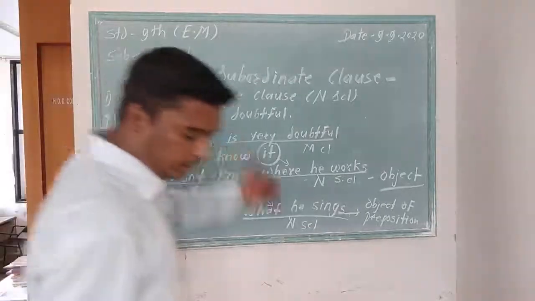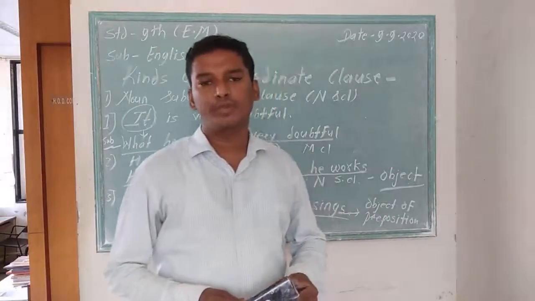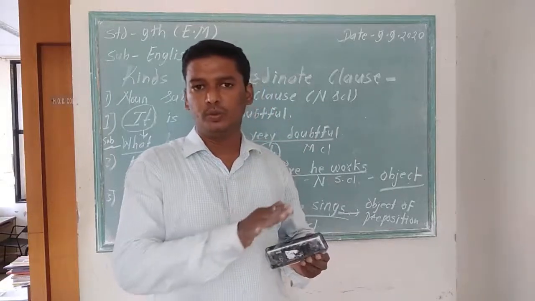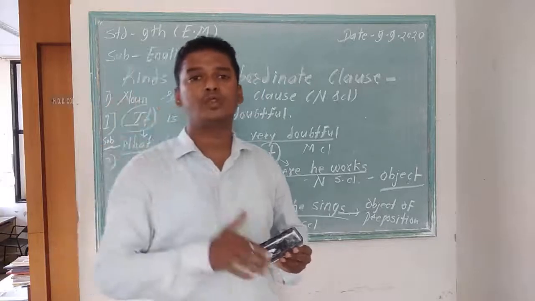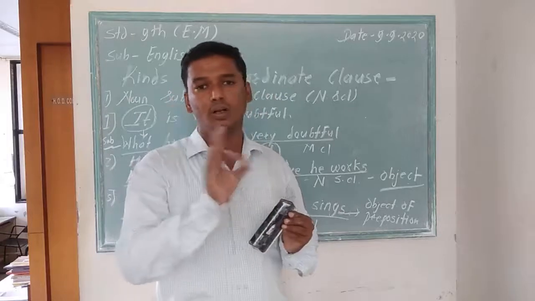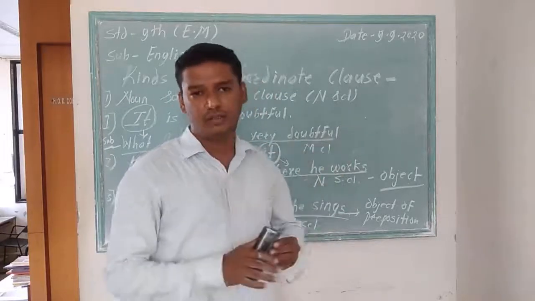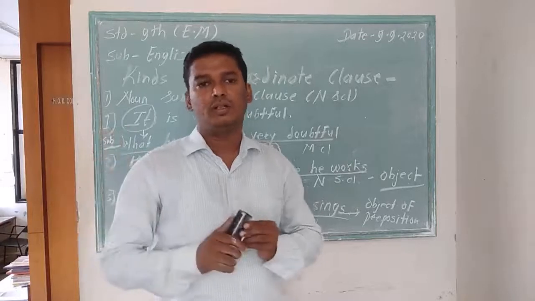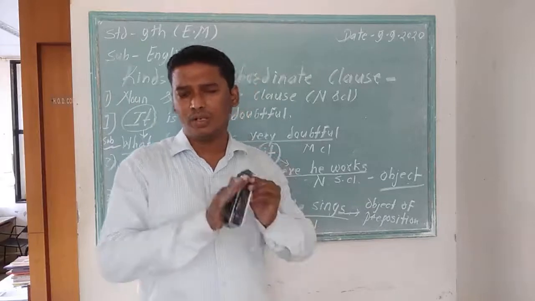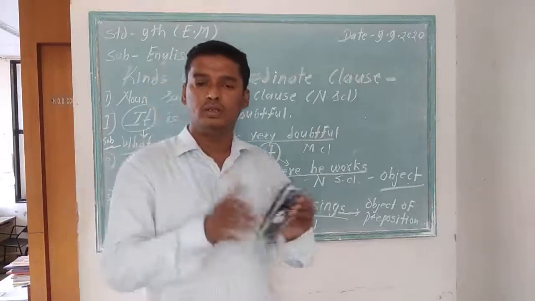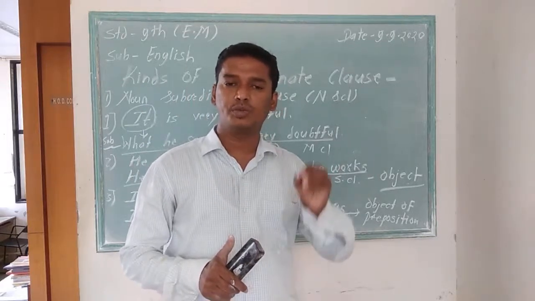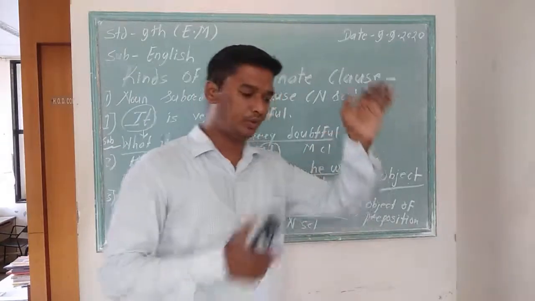Okay, now let's learn the second kind of subordinate clause. This noun subordinate clause is a bit confusing. When you learn the remaining two kinds of subordinate clauses, then comparatively you will understand this noun subordinate clause very well. So just learn the second and third kind, then you will understand all kinds of subordinate clauses very well. I am starting the second kind of subordinate clause, that is adjective subordinate clause.